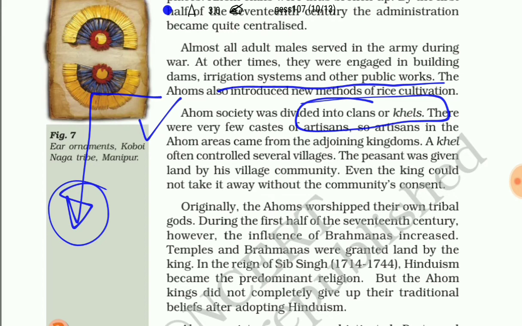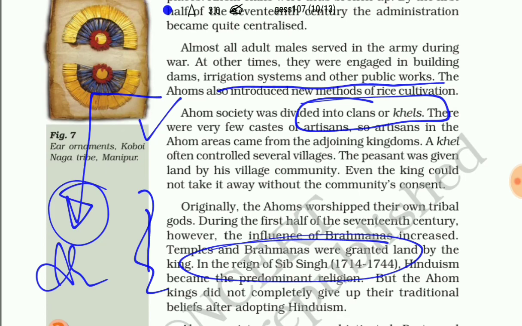If we talk about the Ahoms' religious faith, they used to worship their own tribal gods during the first half of the 17th century. However, because of the Brahmins' influence, the temples were granted land by the king. In the rule of Sib Singh, Hinduism became the predominant religion. But the Ahoms never gave up their traditional beliefs.